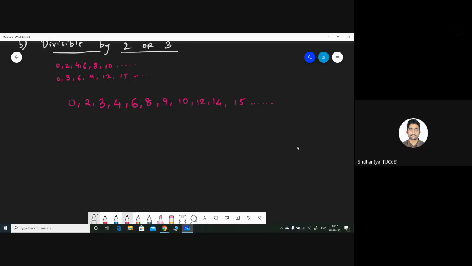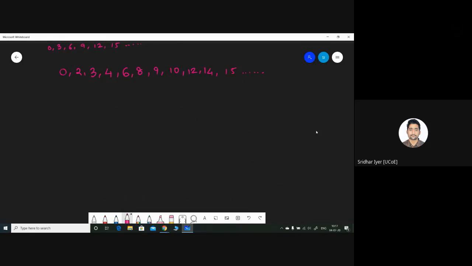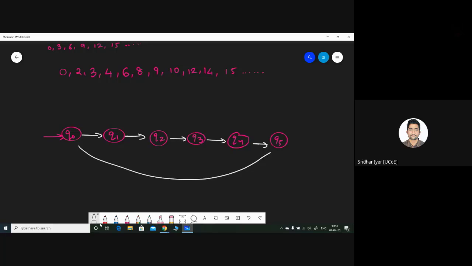Start again with the states. States will remain the same. It will be Q0, Q1, Q2, Q3, Q4, Q5. The transitions again would be like this. The same thing will happen over here also. Inputs 0, 1, inputs 0, 1. I'm considering it to be binary.